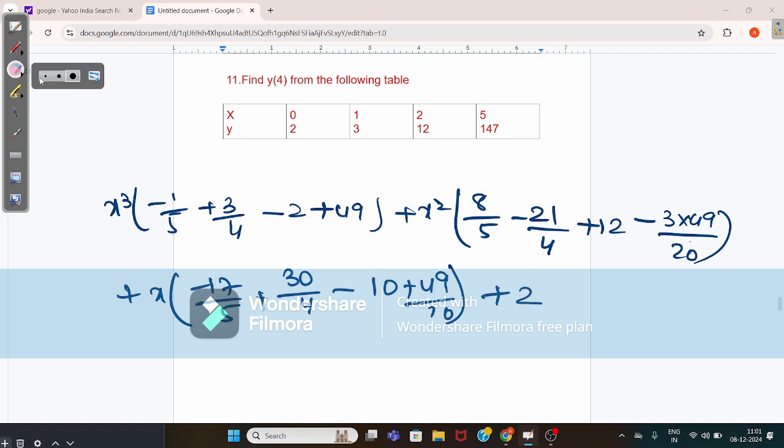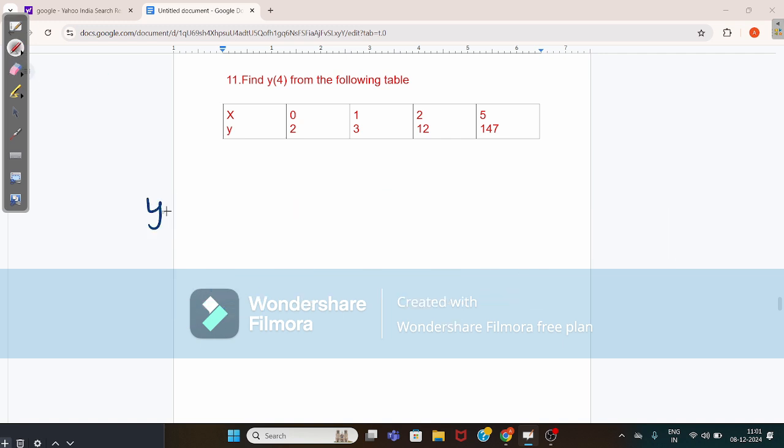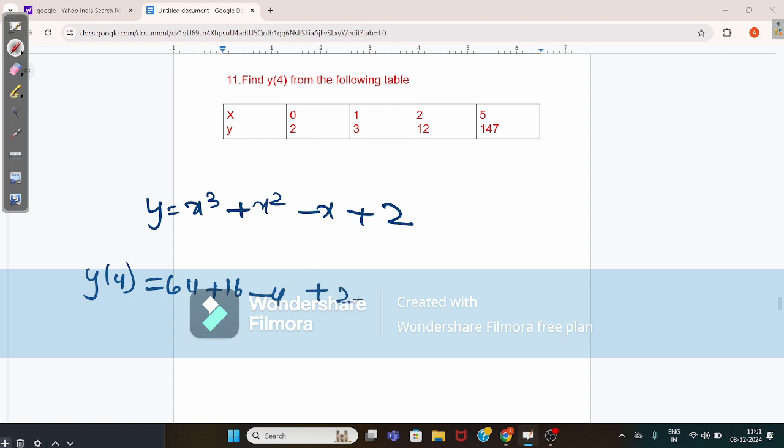When you calculate all this, you will get y is equal to x cube plus x square minus x plus 2. Okay, so you have to calculate the y of 4 value. This value will become 64 plus 16 minus 4 plus 2, which is equal to 78. So y of 4 value is 78, hence proved.